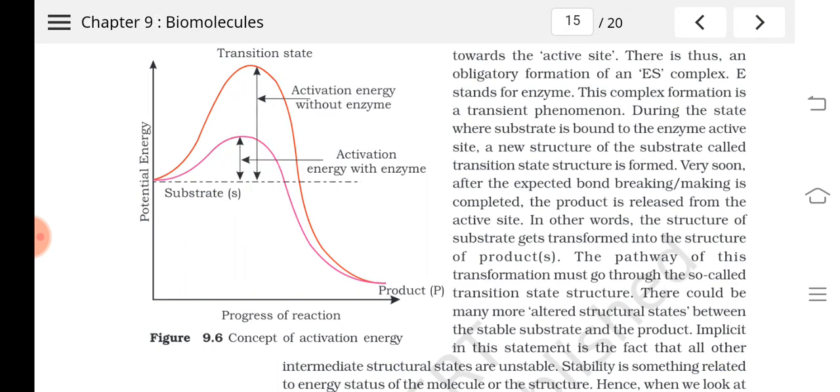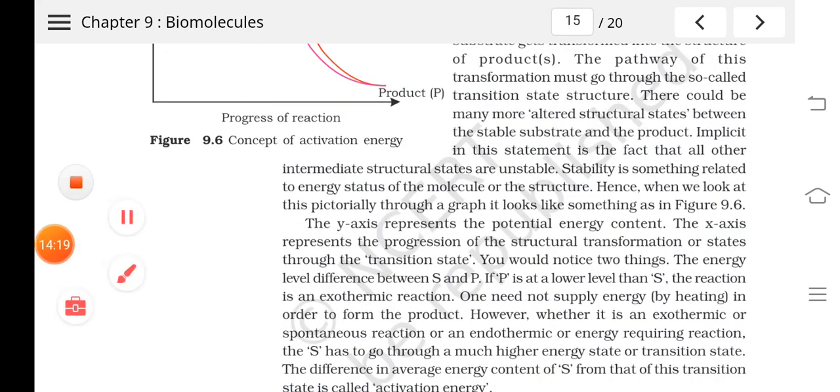That is the energy required or added to the reactants to undergo the reaction, so that they will reach the transition state and finally the products. The activation energy of a chemical reaction will be less if that reaction is taking place in the presence of an enzyme, and it will be high when it is taking place without the presence of an enzyme. So enzymes reduce the activation energy for the reaction.